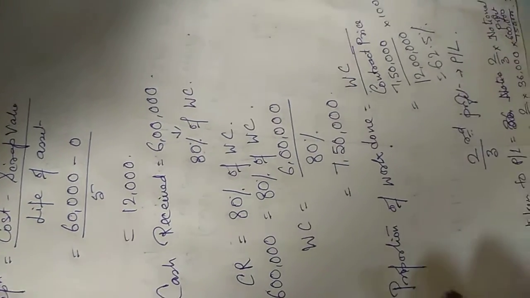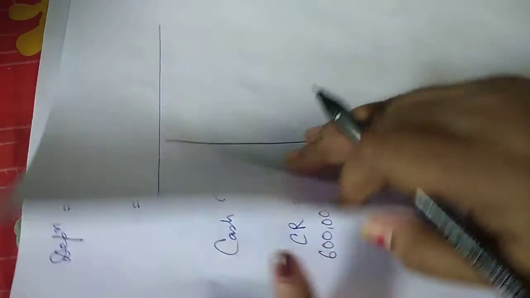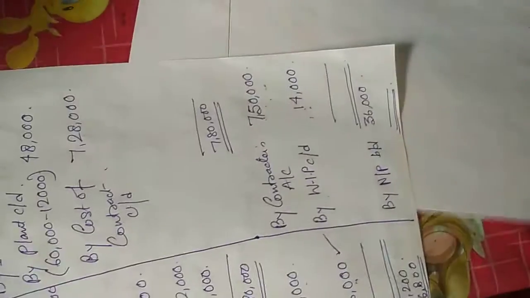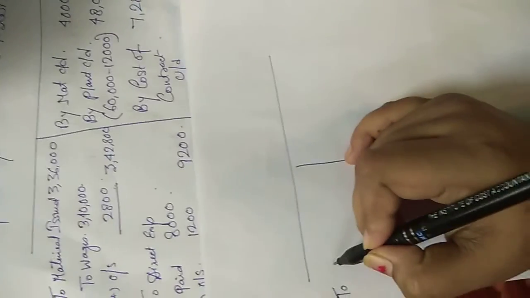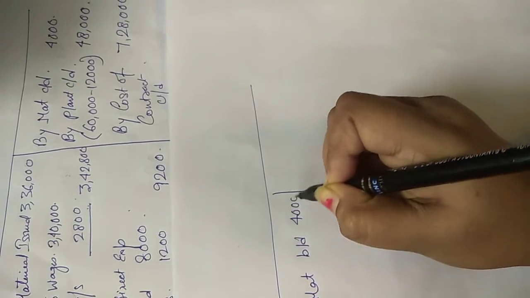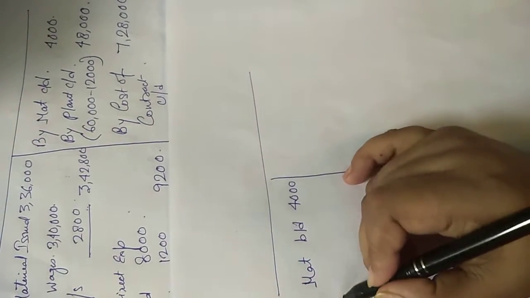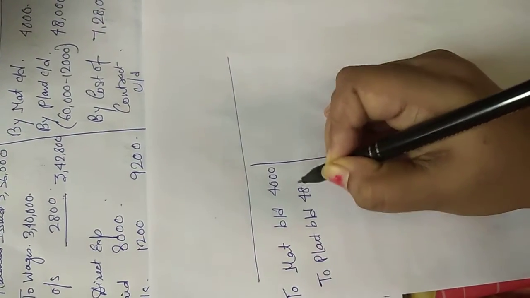One more thing. After this, we should draw the closing balances. This is a continuation of the sum. Refer to these two papers. What was there over here? Materials CD. So here we'll write to materials BD 4,000. It was plant CD, so to plant BD 48,000.